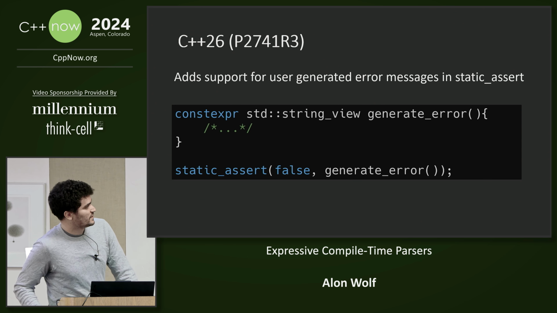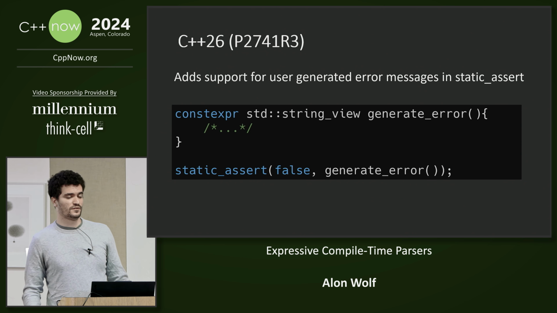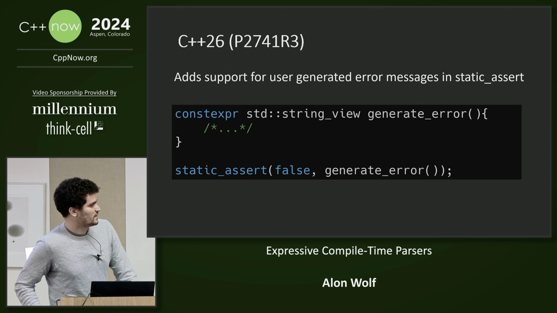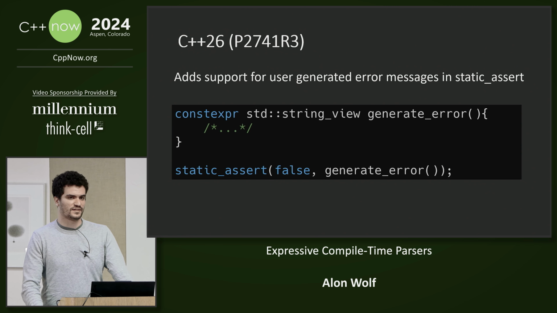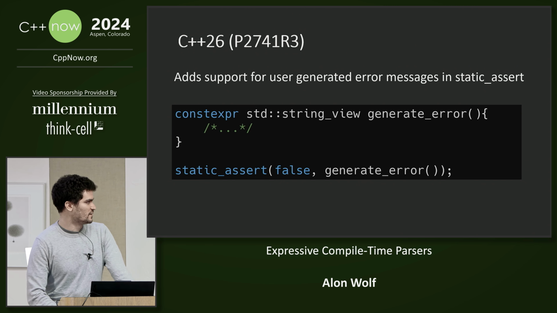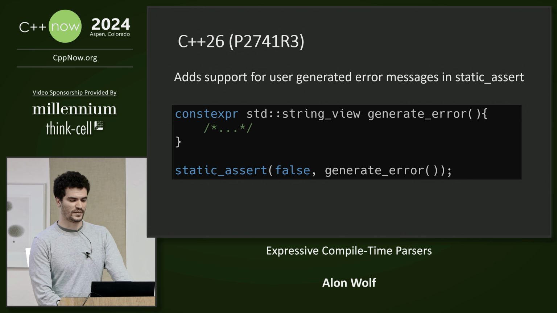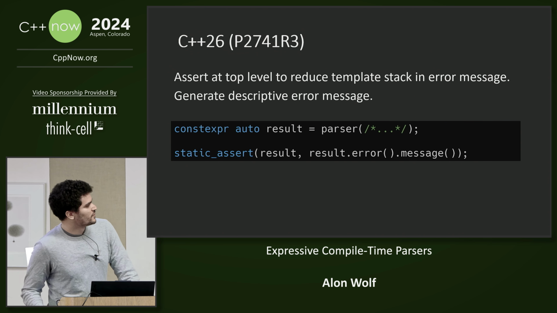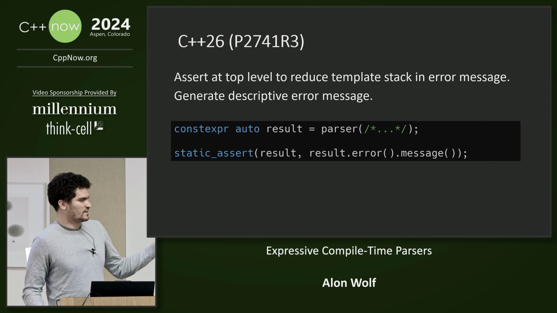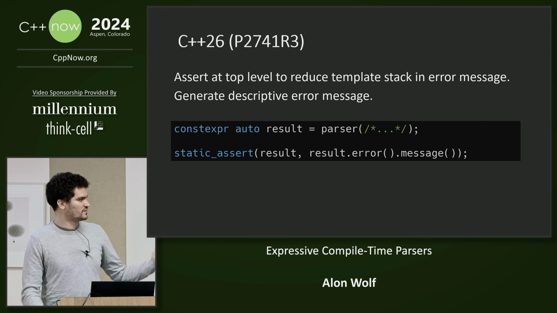In C++26, there is a proposal, which as far as I know has been accepted, that enables us to generate a static_assert message at compile time. And we can use it to create much better error messages for the compile time parsers. So one way to do it is, if we have the parser, we can then take the parsing result, check if it fails, and then pass the error message. Because we can generate the error message itself at compile time, we can make it descriptive and look how we want it to look instead of what the compiler does.